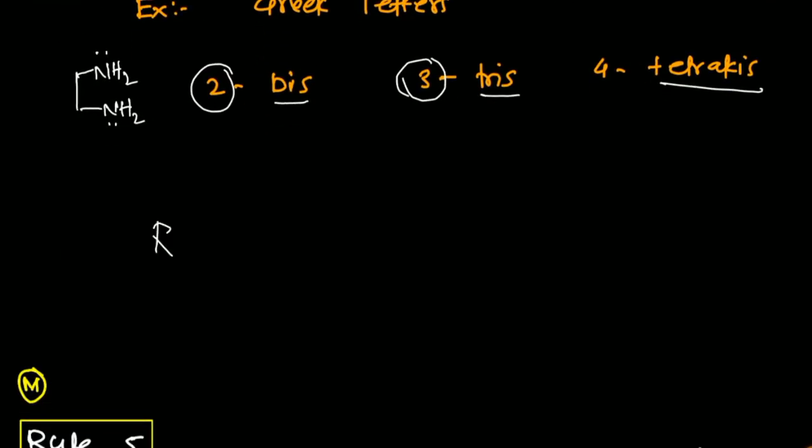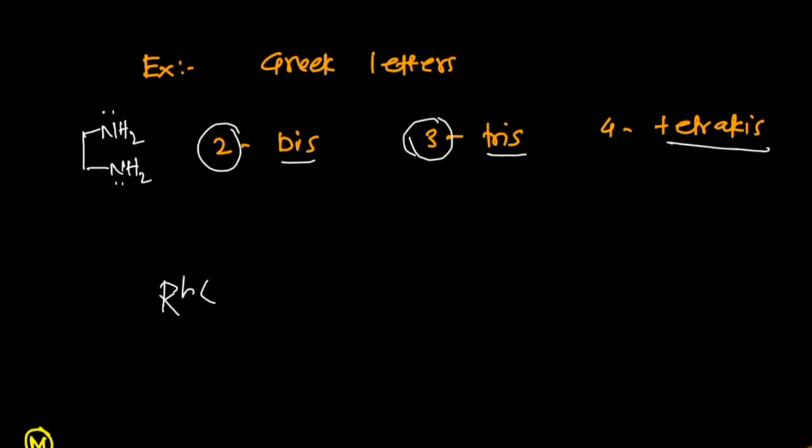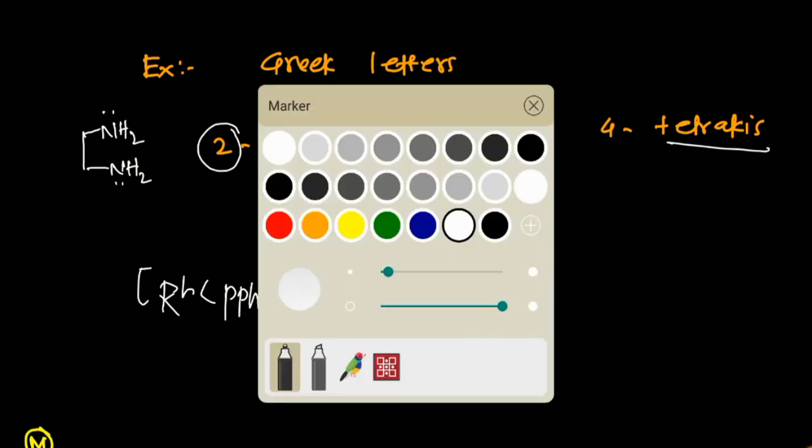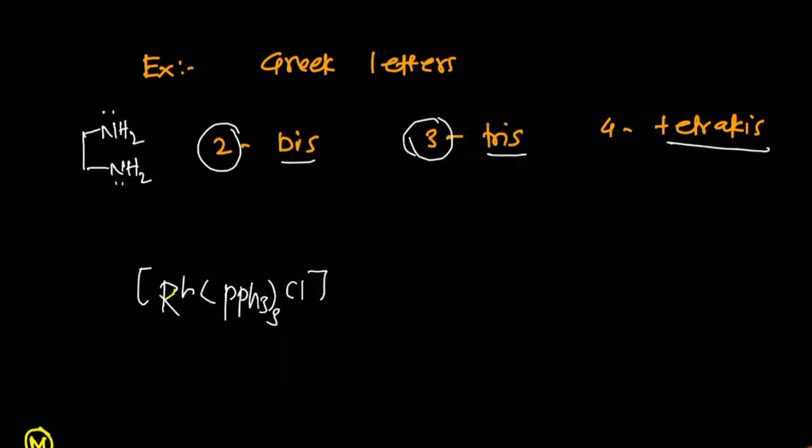This is the Wilkinson catalyst. You know that Wilkinson catalyst is a catalyst for hydrogenation, RhCl(PPh3)3. Now this is the whole complex, right? In that complex, which is the central atom? The central metal ion is rhodium, and there are 4 ligands. 3 are triphenyl phosphine.